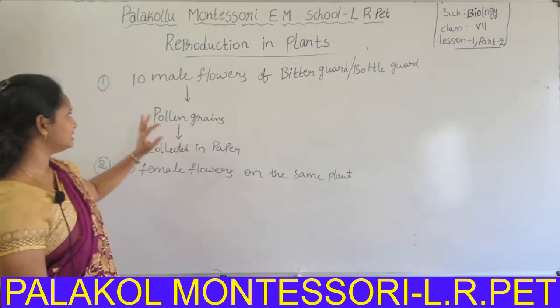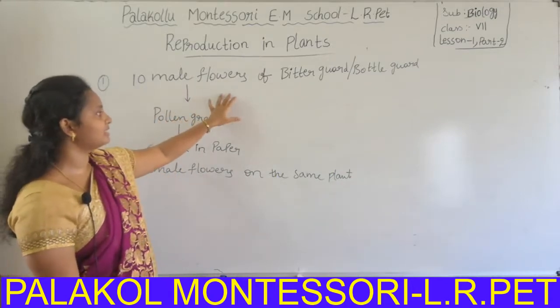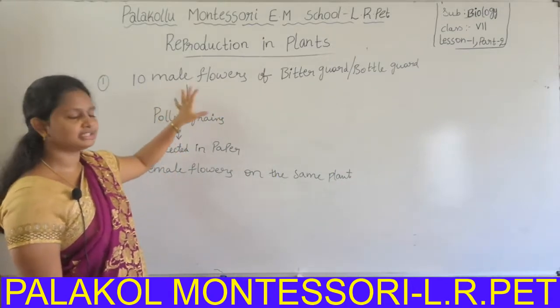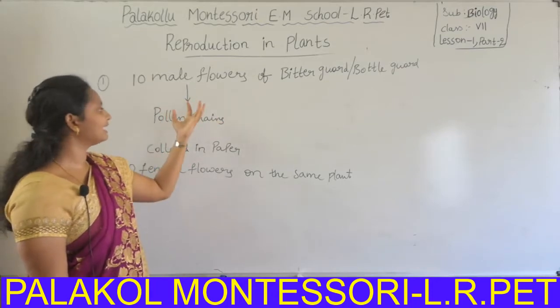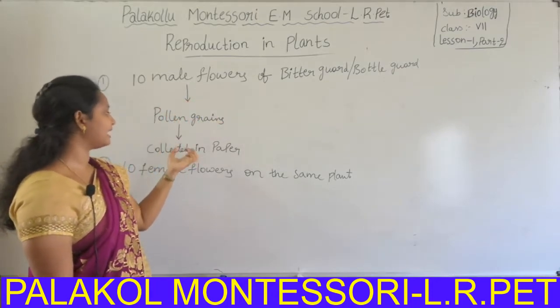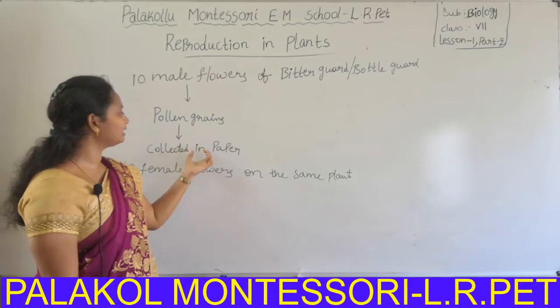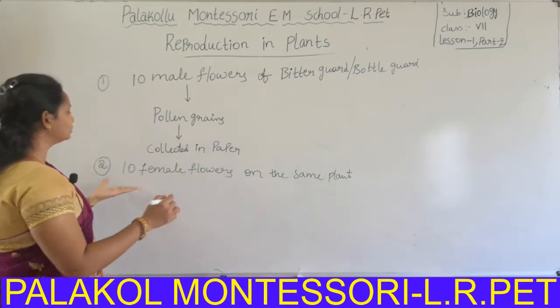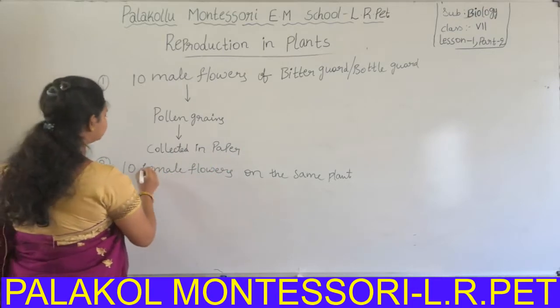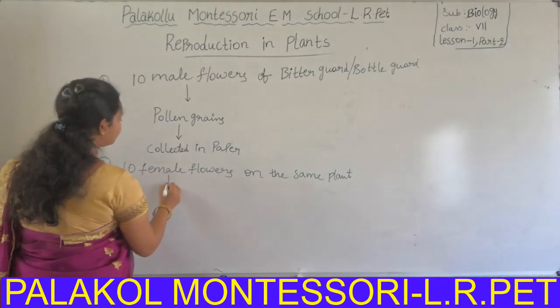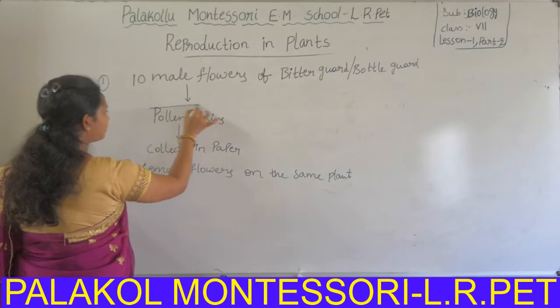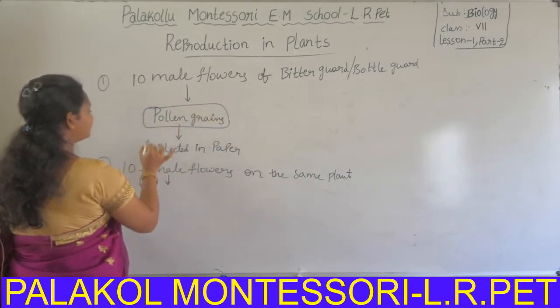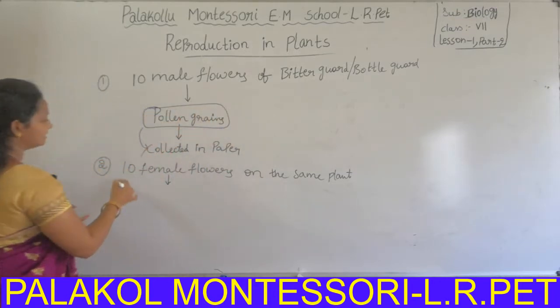So first we selected 10 male flowers, and after maturation we collected the pollen grains from the anther in a paper. Then you should select 10 female flowers and add these collected pollen grains on the